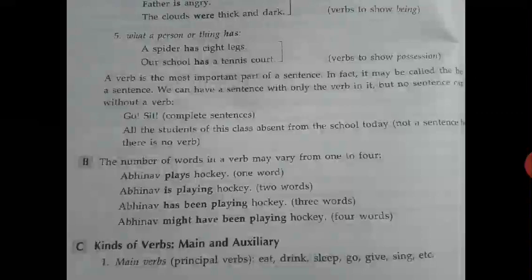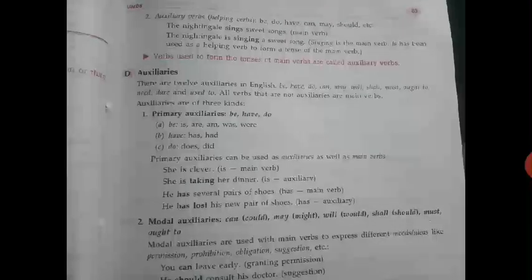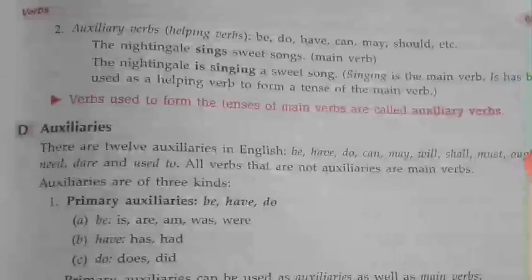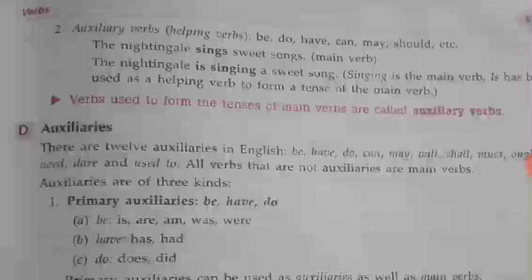Now the next topic is kinds of verbs: main and auxiliaries. What are main verbs? Main verbs are also known as principal verbs, like eat, drink, sleep, go, give, sing, etc. Auxiliary verbs are be, do, have, can, may, should, etc. The nightingale sings sweet songs: main verb.